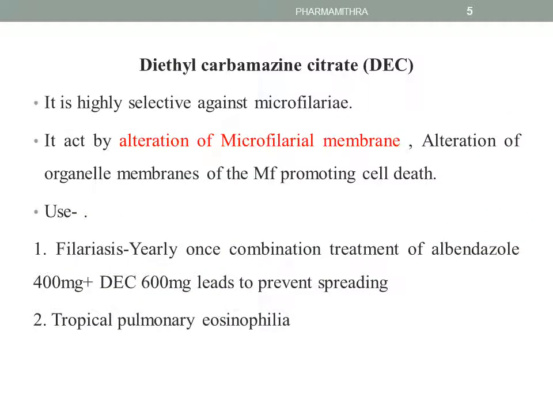Diethylcarbamazine citrate, otherwise popularly known as DEC. This drug is highly selective against microfilariae. It acts by alteration of the microfilarial membrane, thereby promoting the cell death of the microfilariae. This drug is mainly used against filariasis. A yearly once combination treatment is carried out with albendazole 400 mg plus DEC 600 mg, which will prevent the spreading of filariasis, and it is also used for tropical pulmonary eosinophilia.